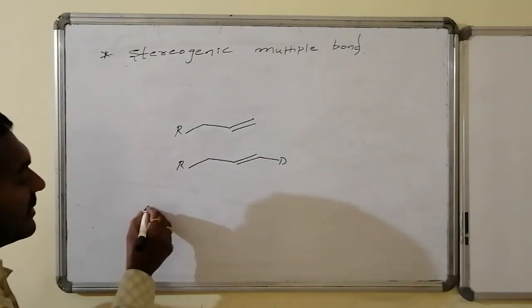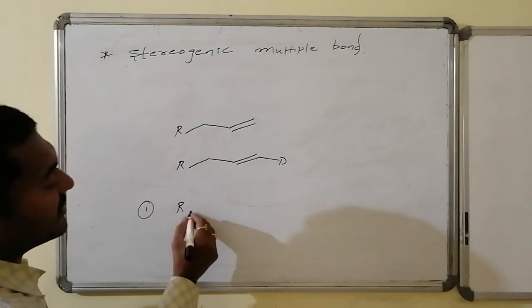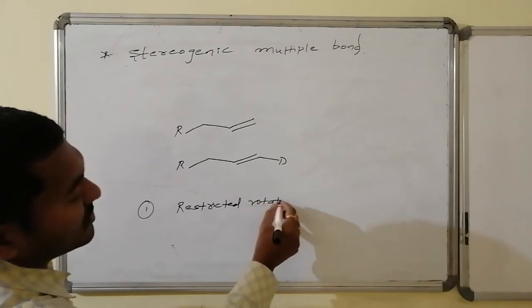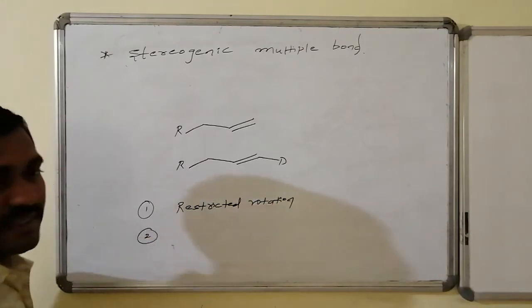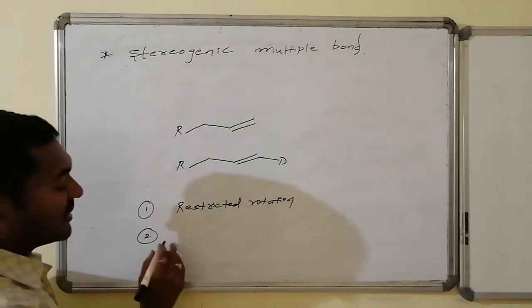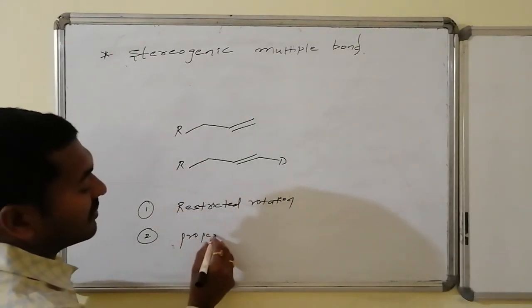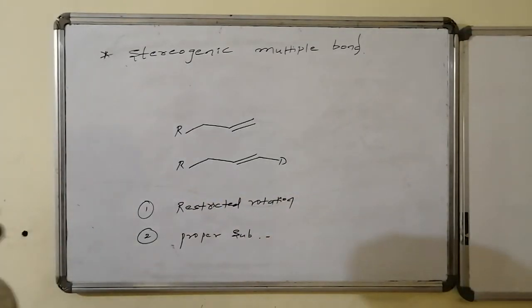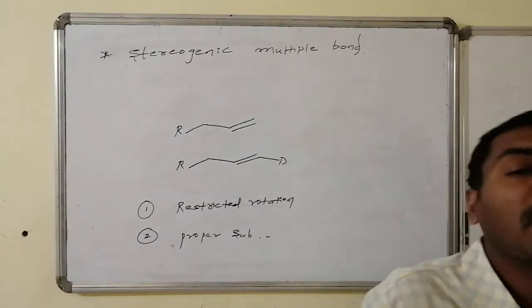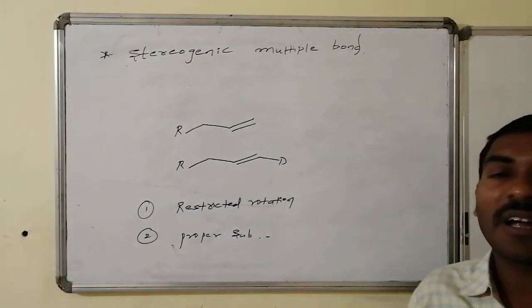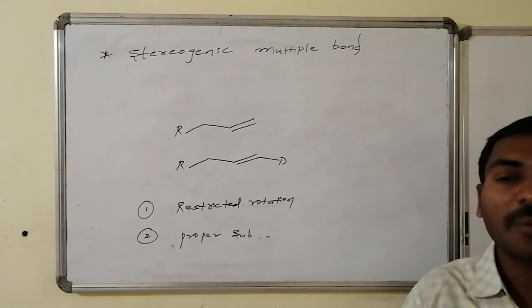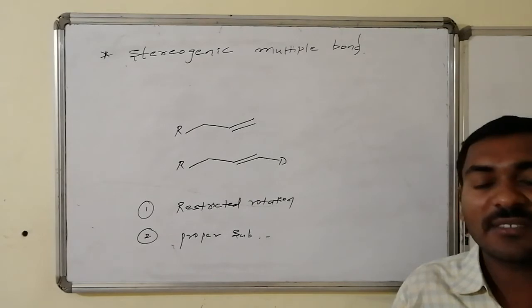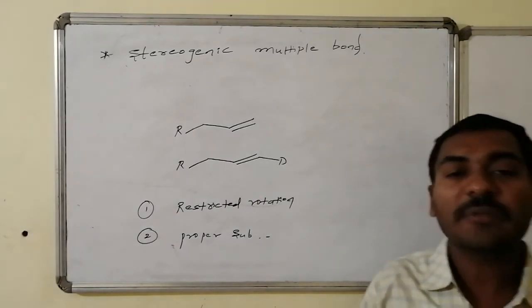So condition number 1 is that restricted rotation should be there. It should be associated with restricted rotation. Condition number 2, it is substituted by proper substitution, or it is having proper substitution. Under these conditions, that bond is said to be what? A stereogenic bond. A stereogenic bond is eligible to show geometrical isomerism. Non-stereogenic bonds never show any kind of geometrical isomerism. Though they are having restricted rotation, they are unfit to show geometrical isomerism and are known as non-stereogenic bonds.